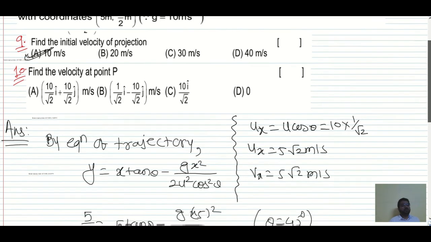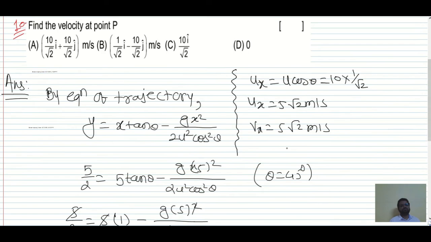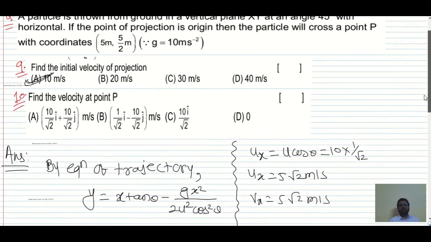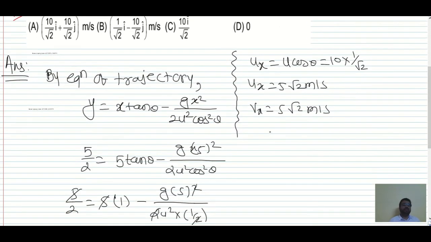Now how to calculate the velocity at what is called as the 5 comma 5 by 2 in the vertical direction.